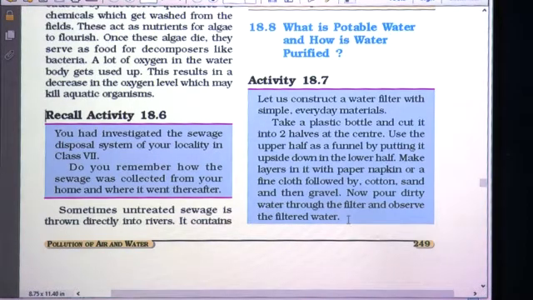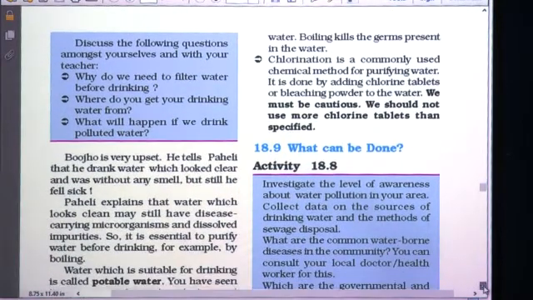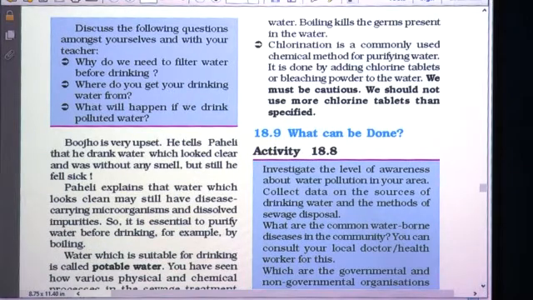You pour the water from the top, and the water gets filtered, and you see the filtered water. After doing this you can think of the answers to these questions.